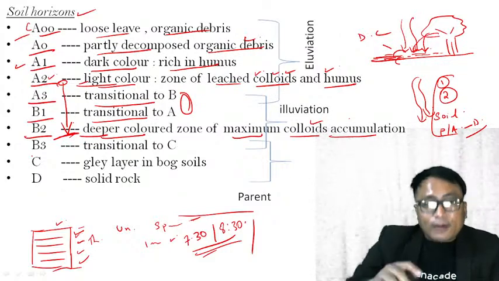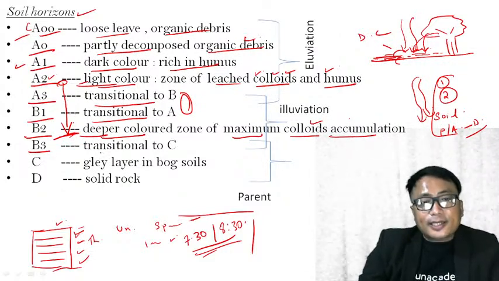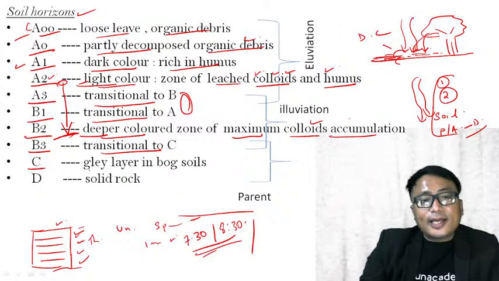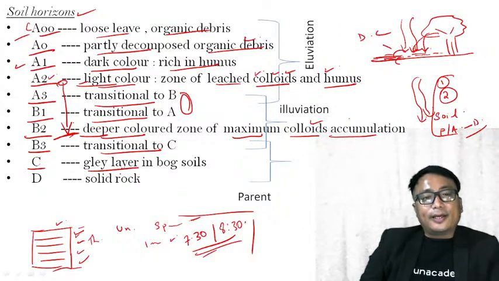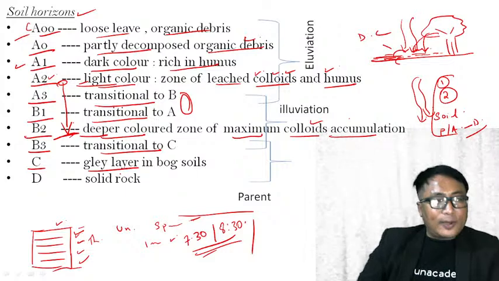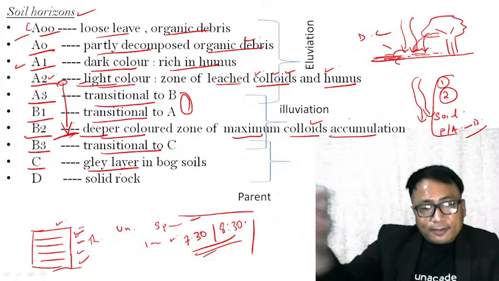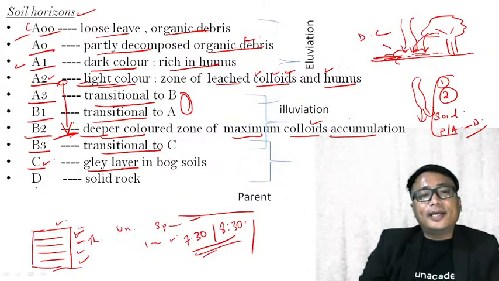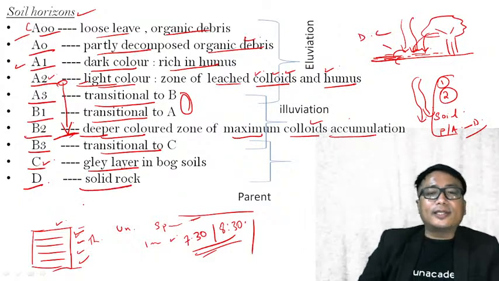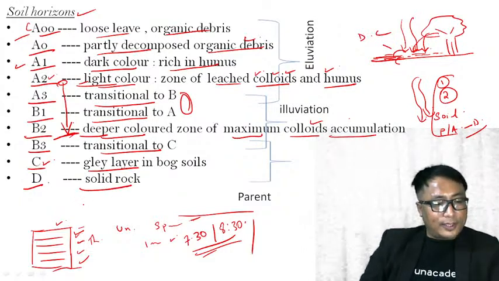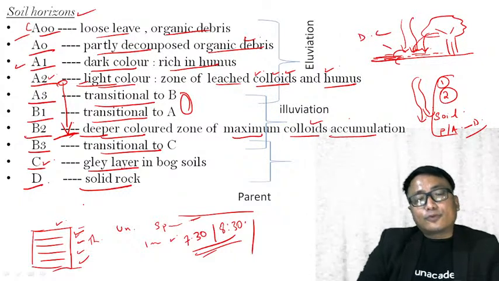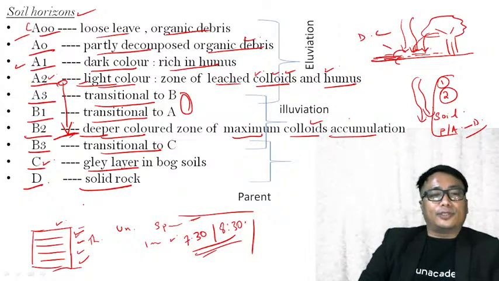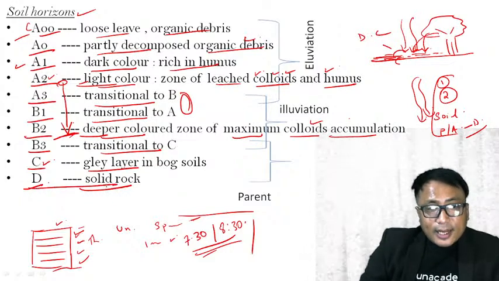If you go down further, the B3 layer is the transitional to C. And what is this C layer? C layer is a clay layer. What is clay? I will explain to you a little bit later. But the C layer represents the clay layer, and finally the D layer is the solid rock, that is the parent rock. Yesterday we have already seen that soil formation happens from the parent rock, by weathering and decomposition. Therefore, the last layer is the D layer.